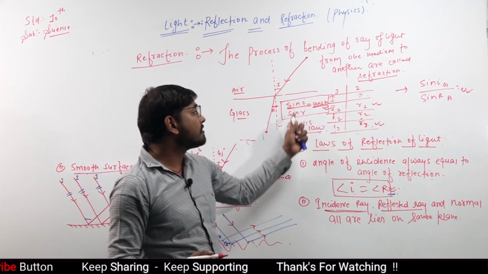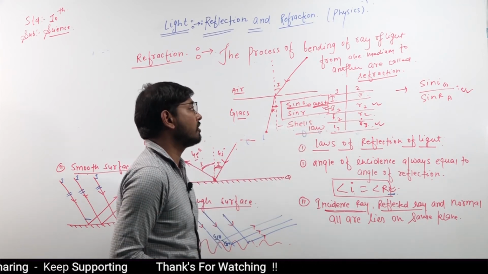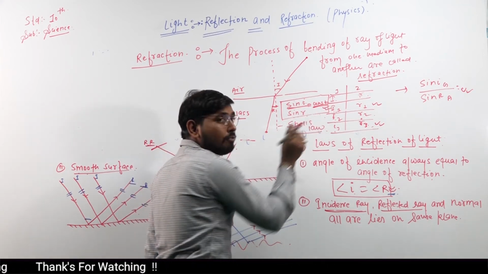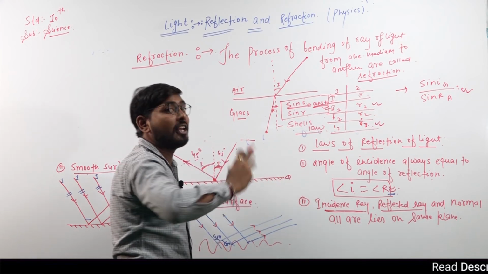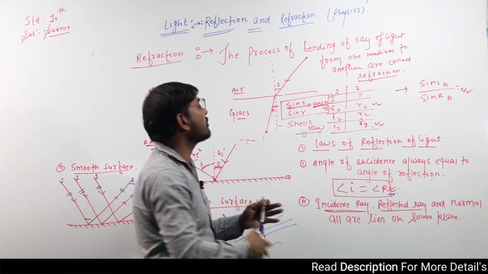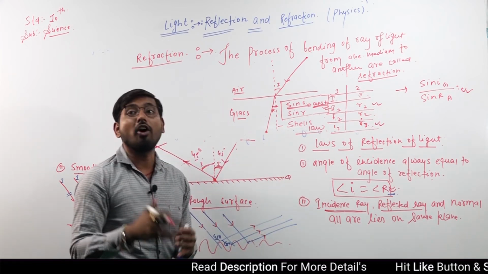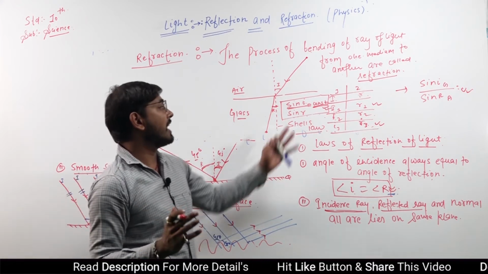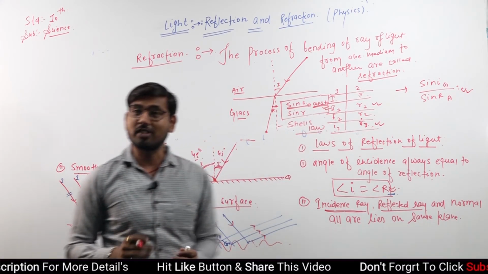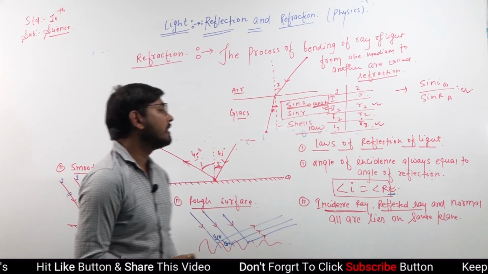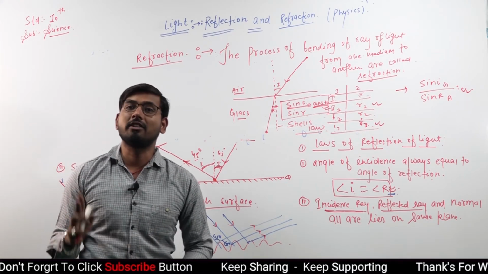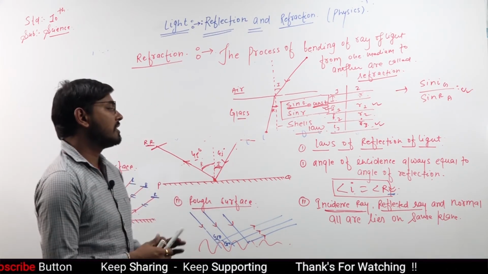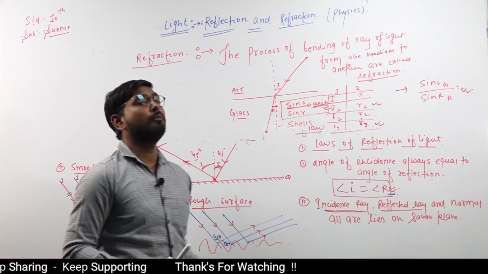So what do we observe? Sin I by sin R equals constant. From this equation we understand that if we change the position of the ray of light, the position of the refracted ray also changes. That is known as sin I by sin R equals constant. That will be the first law, and the second law is similar in both situations.